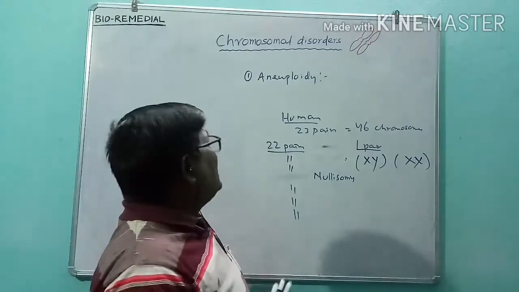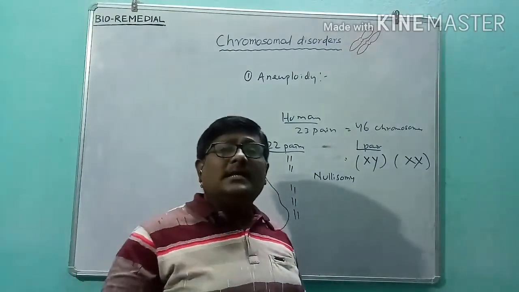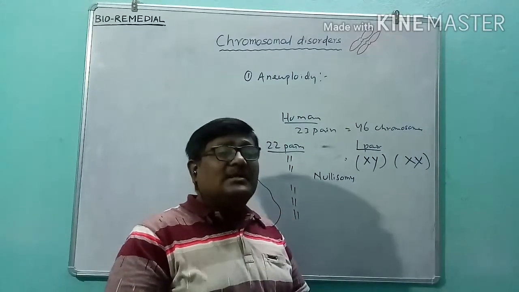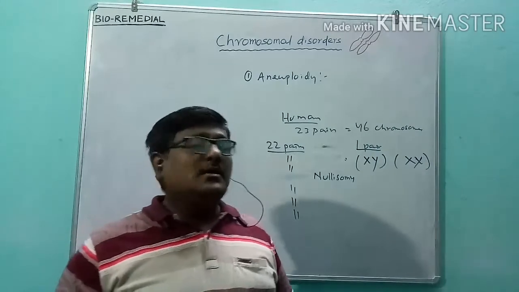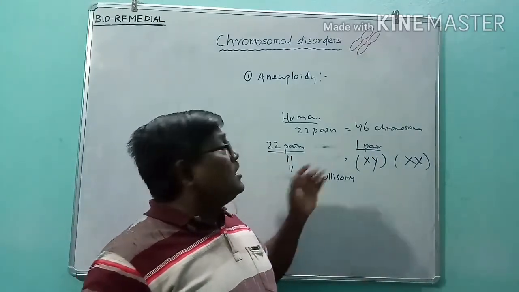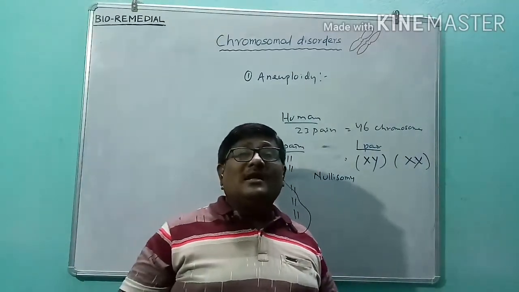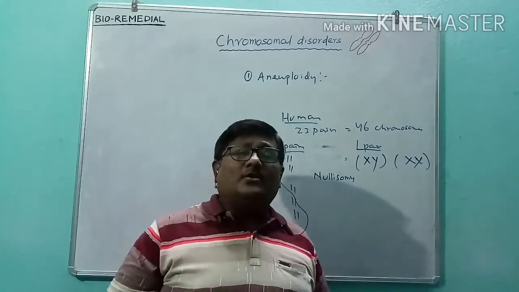These are the various types of aneuploidy. These cases usually take place in all animals, particularly including human beings. Now the question is, we should understand how and why it occurs.